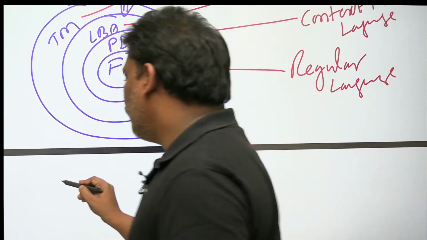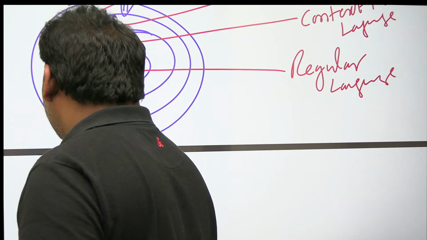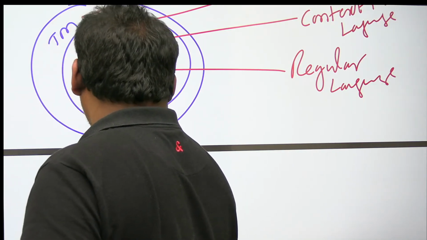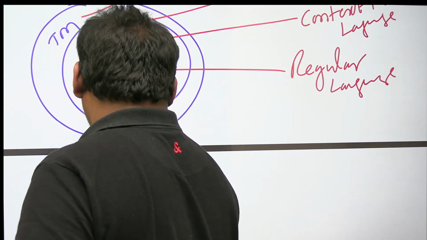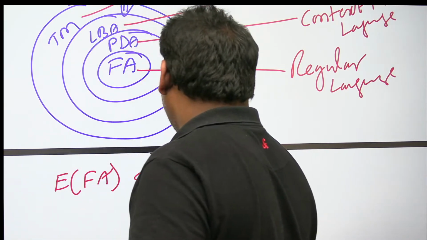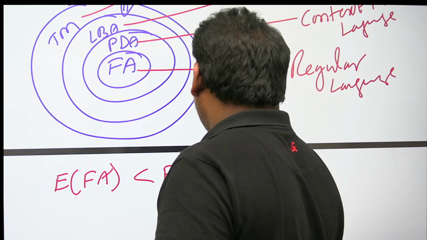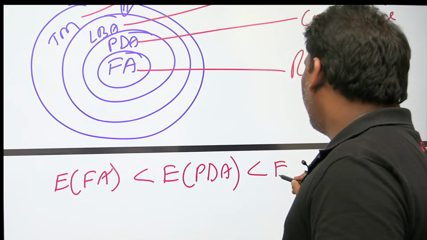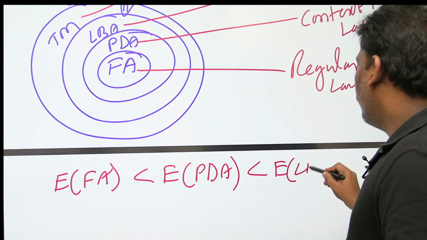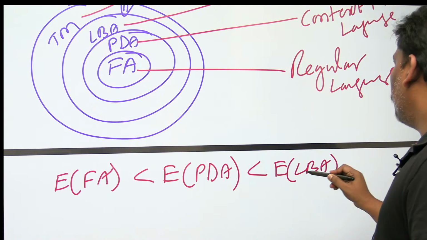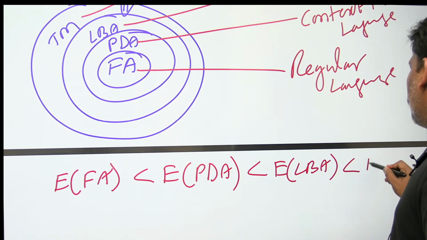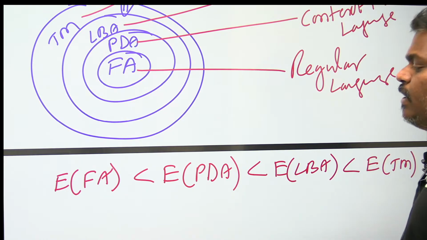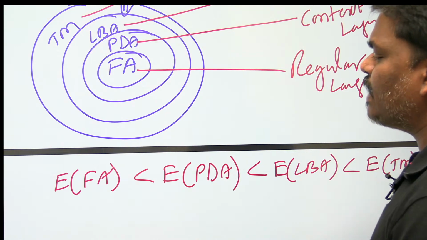Let's see what the relation is. The expressive power of finite automata is less than the expressive power of PDA. The expressive power of PDA is less than the expressive power of LBA. The expressive power of LBA is less than the expressive power of Turing machine. When you say expressive power, the meaning is the number of languages accepted.